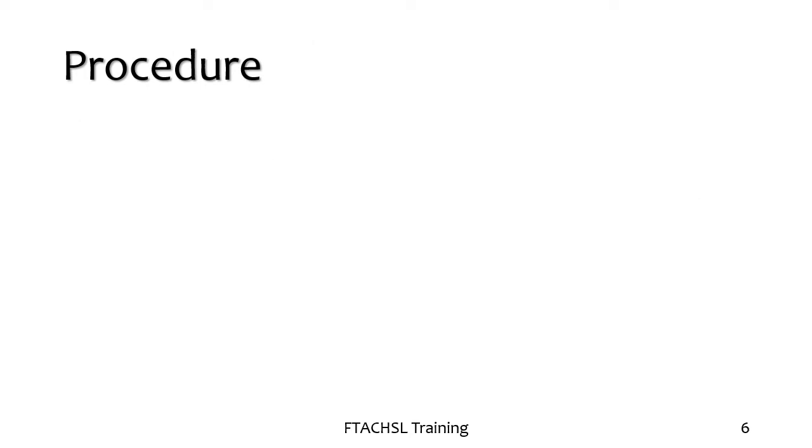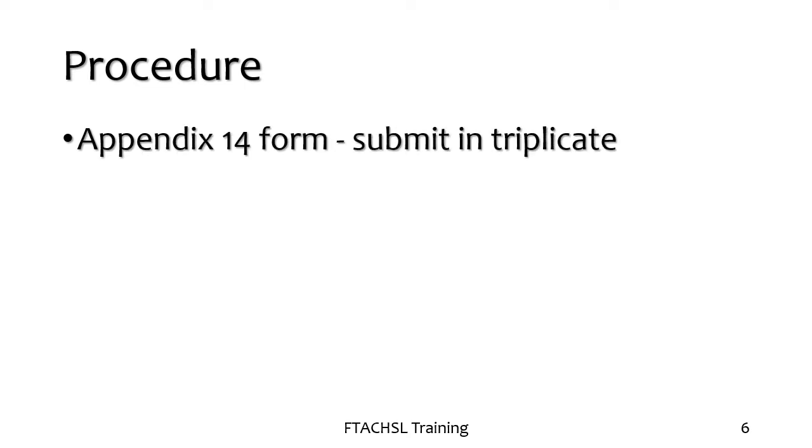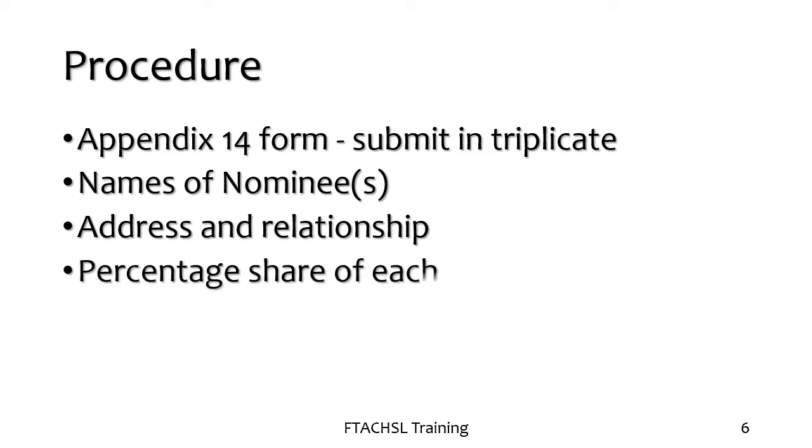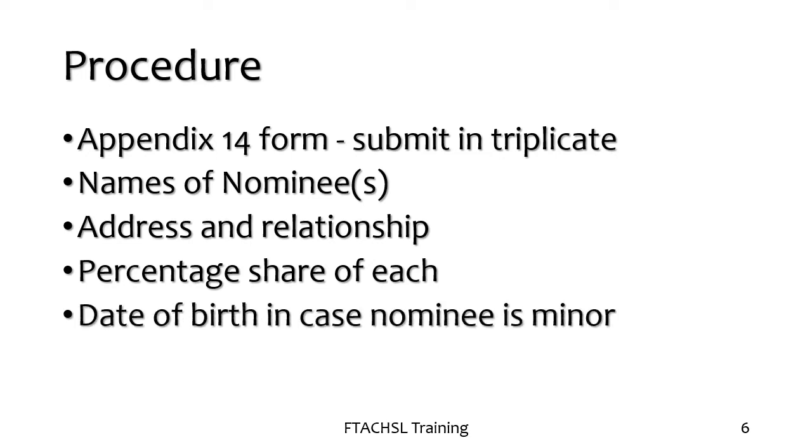Now here is a brief summary of the procedure of how the nomination form is handled. First of all, the member will submit the form which is shown in Appendix 14 in triplicate. Essentially, the form will have the names of the nominee or the nominees, their address and relationship, and the percentage of share that the person wishes to nominate for each nominee. And in case the nominee happens to be a minor, then the date of birth will have to be mentioned.